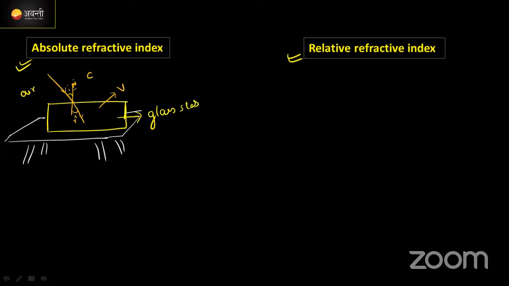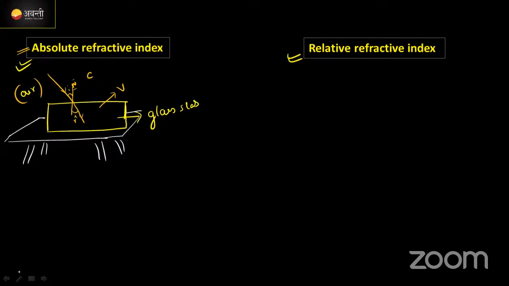Now we need to compare the velocities. Actually I'm not going to take air as a medium. We need to consider air or vacuum for the absolute refractive index. Okay, we need to compare with a standard one.